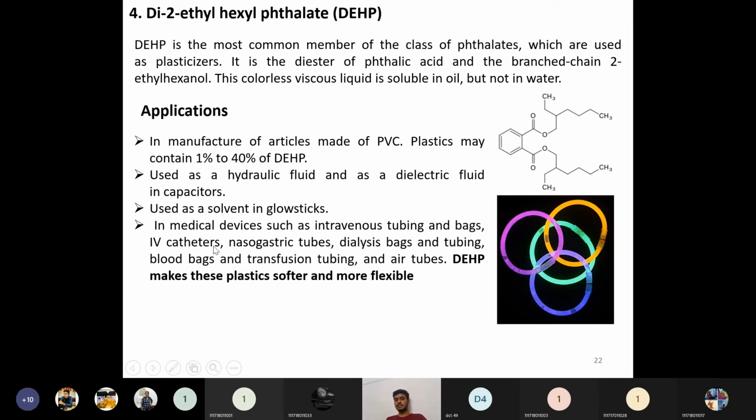DEHP makes all the plastics used in medical applications more flexible and softer. Using DEHP, we can make these tubes and bags flexible, smoother, and softer plastics. These are the applications for DEHP.